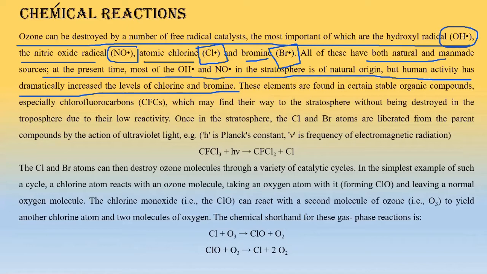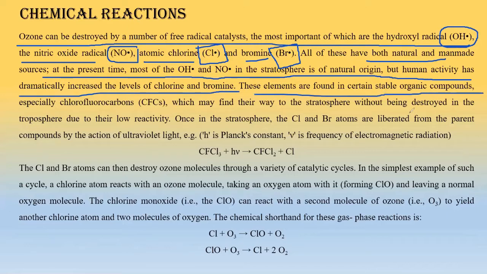Okay, we have created atomic chlorine and bromine to a large extent. That's why, what has been created by nature, we have outreached that, we have actually disbalanced the thing by creating more and more ozone layer depleting substances, right?